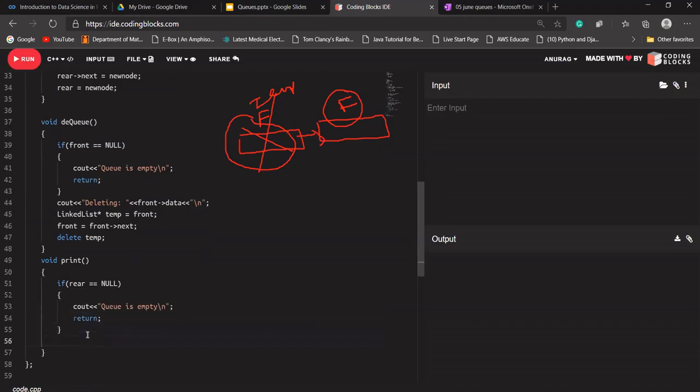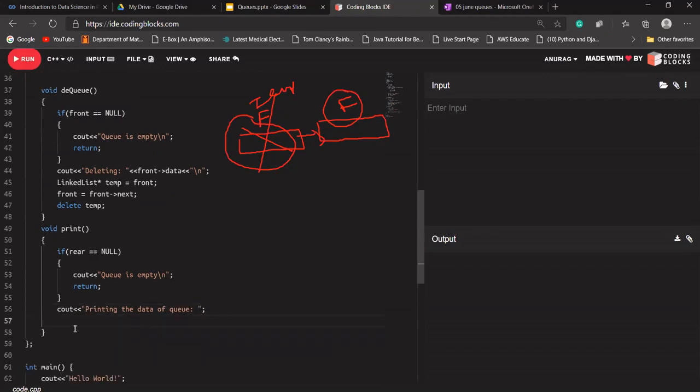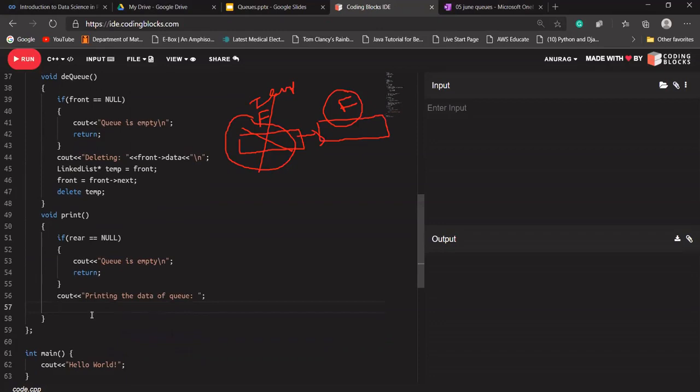If there is something, it should print that, printing data of. Okay. Let's say I'm printing the data of queue. What I'm going to do, let's say it will start from.